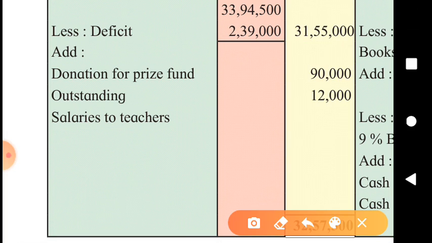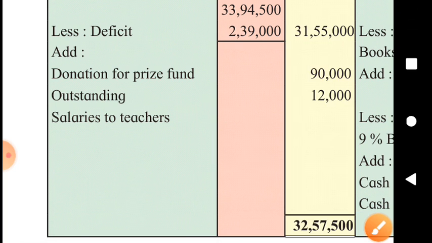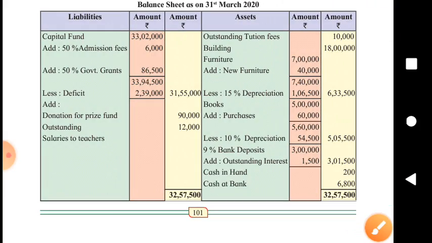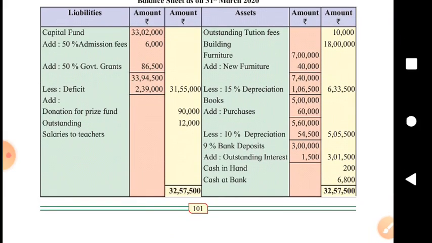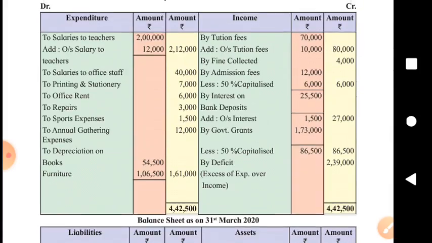Donations for prize fund which were received during the year. These are specific donations. They are liability. Then outstanding salaries to teachers, 12,000 as per the adjustment given. This is the way to prepare the income and expenditure account and balance sheet of the not-for-profit concern. You also get it solved.